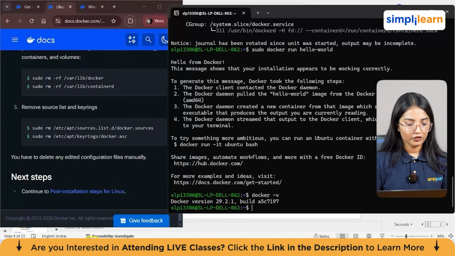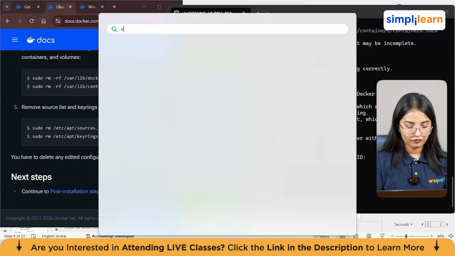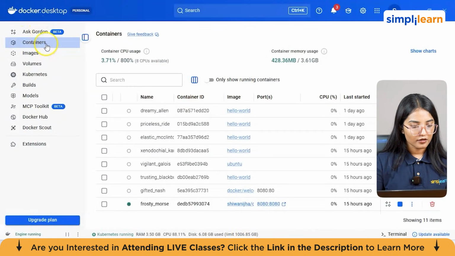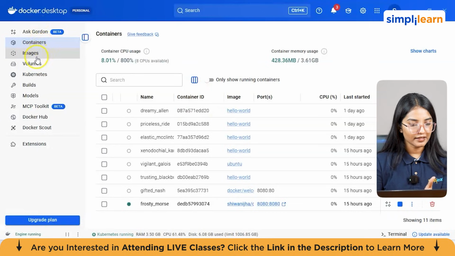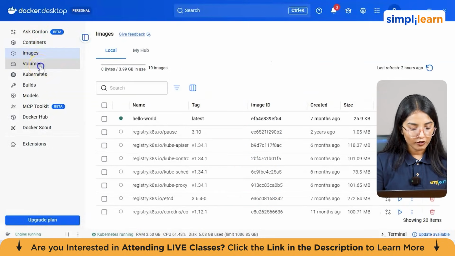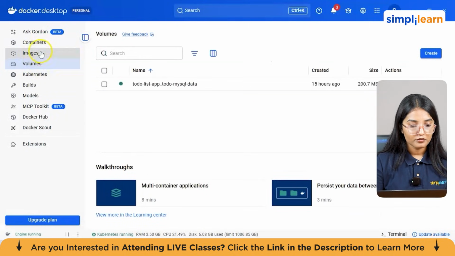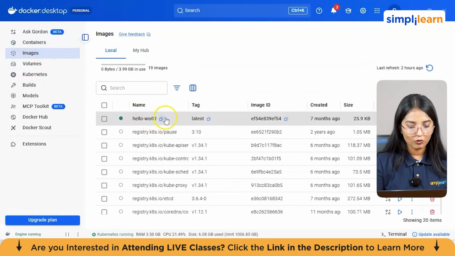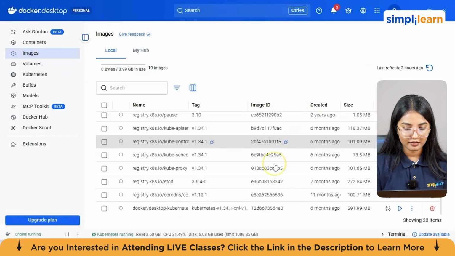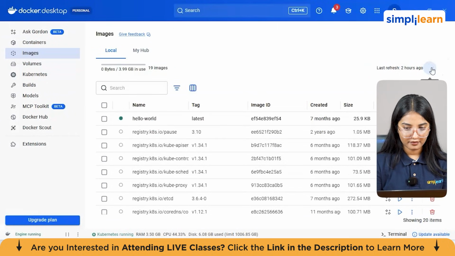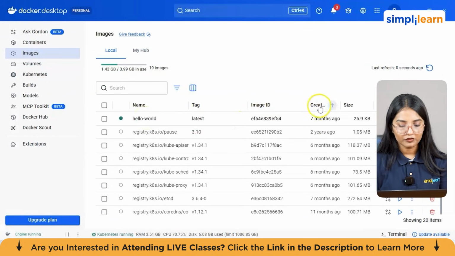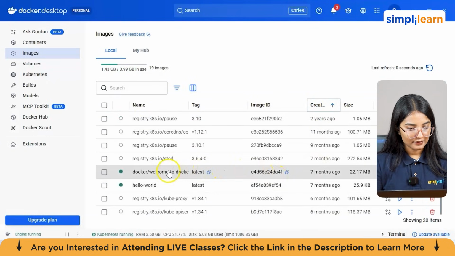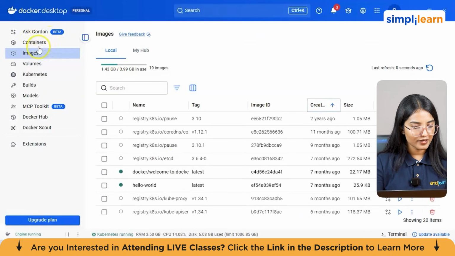You can actually view your Docker from here. So when I search for Docker, here is our Docker, right? Okay. Now you see this Docker, it has got different options here: containers, images, and volumes. I'll be explaining everything right now. Let's suppose if we created any image or container, it will be shown here, the hello world, the latest one, right, which we just created now. So I'll just refresh this again. Well, this is the latest one, and for no reason it's showing 7 months ago. It shouldn't have been shown that. But yeah, this is the latest hello world Docker image which we are seeing here.